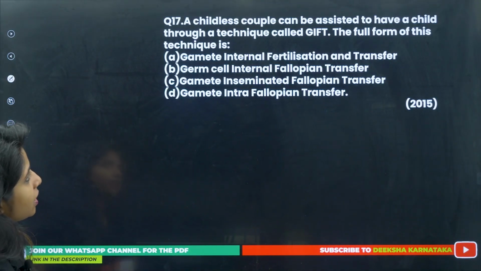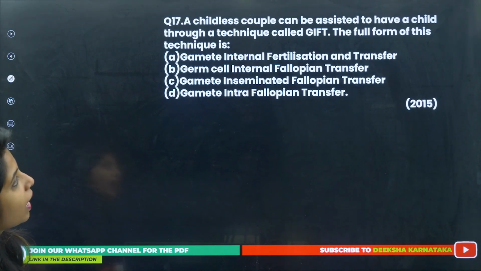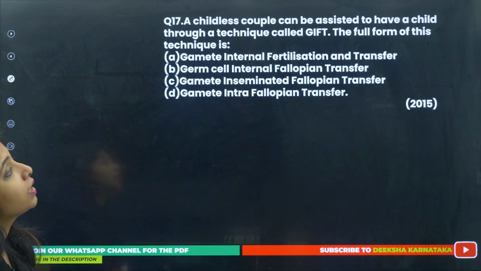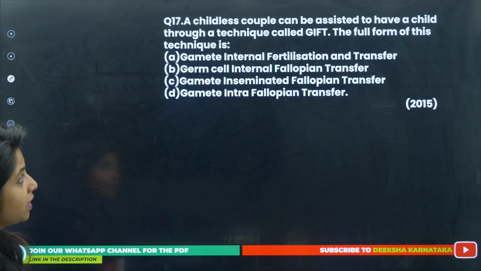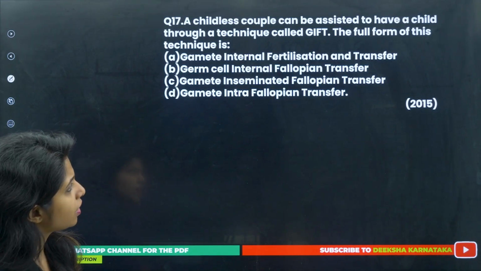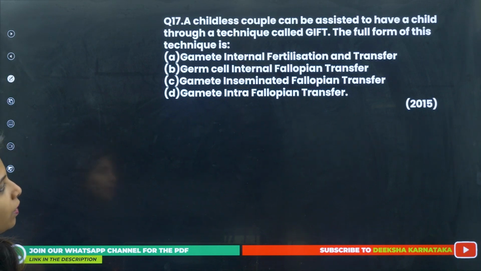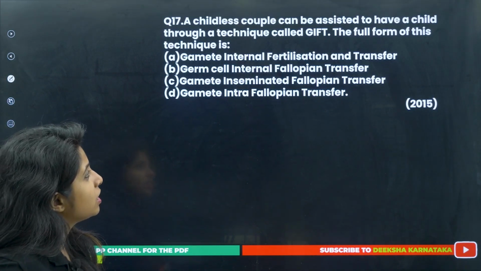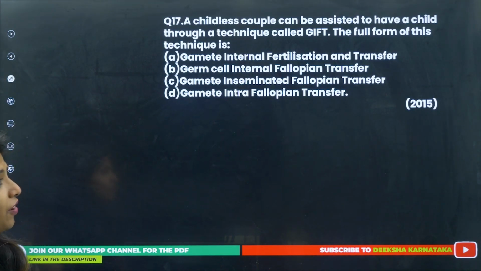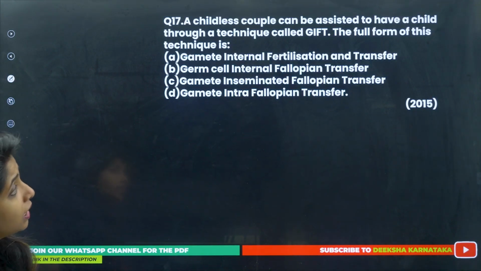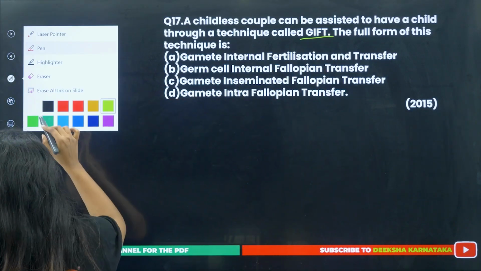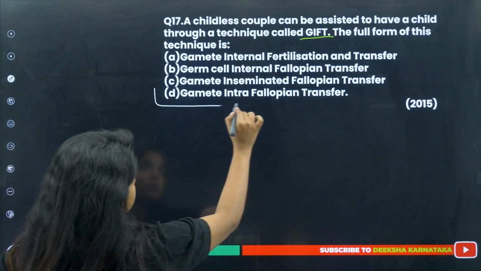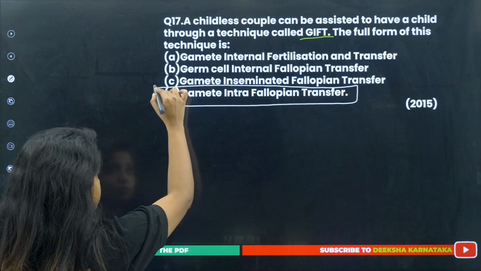Yes. 17. A childless couple can be assisted to have a child through a technique called GIFT, G-I-F-T. The full form of this technique is gamete intrafallopian transfer. Basically, this is a childless couple. They do not have a child, and they are getting assisted with the help of this particular procedure. And the correct answer for this is gamete intrafallopian transfer.